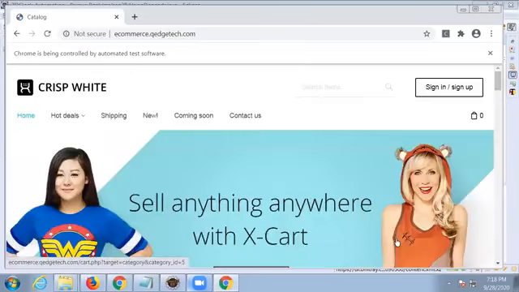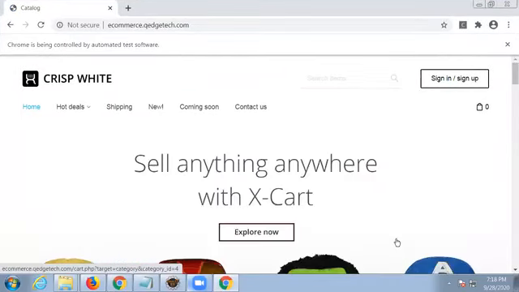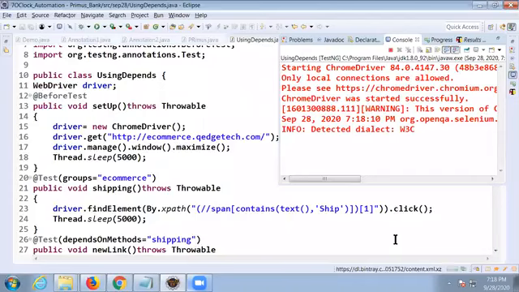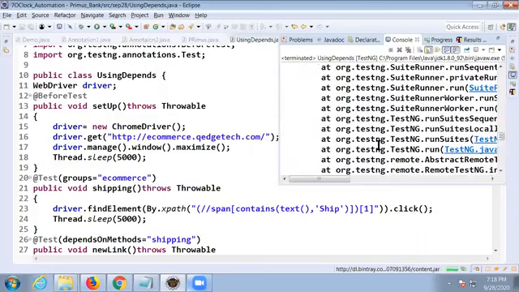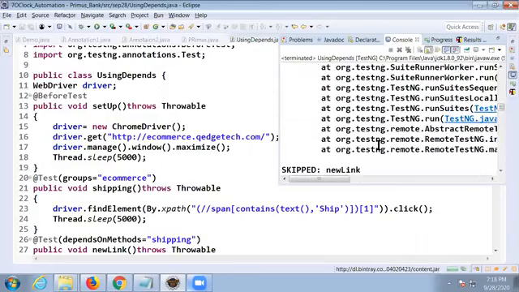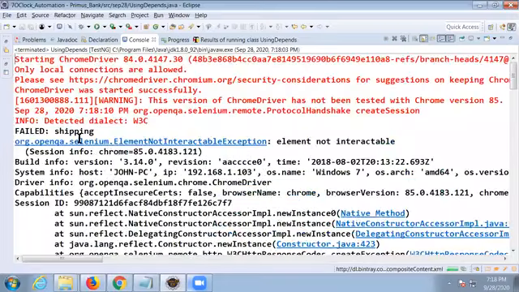What happens when the first test case executes? Shipping is our group, and in that group we have a set of test cases. Something is going wrong. Maybe it's not able to identify the element with that XPath. So the remaining test cases will be skipped.